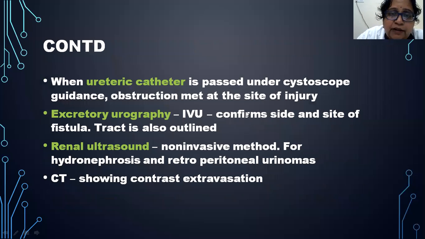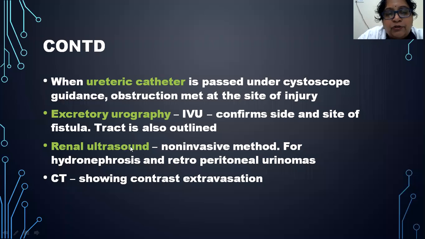The other tests are where a ureteric catheter is passed under cystoscopic guidance and obstruction is met at the site of injury. To determine the site of injury, this is done where the ureteric catheter is passed under cystoscopic guidance. Next, an excretory urography is done to confirm the site of the fistula, and also you have to outline the tract in order to plan the surgery.